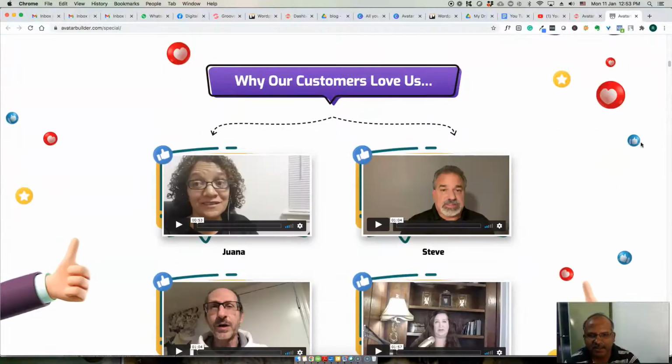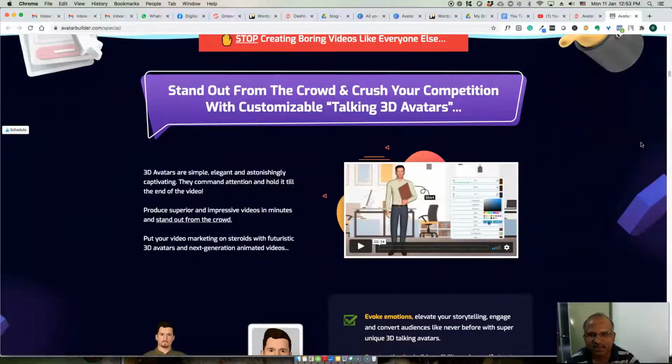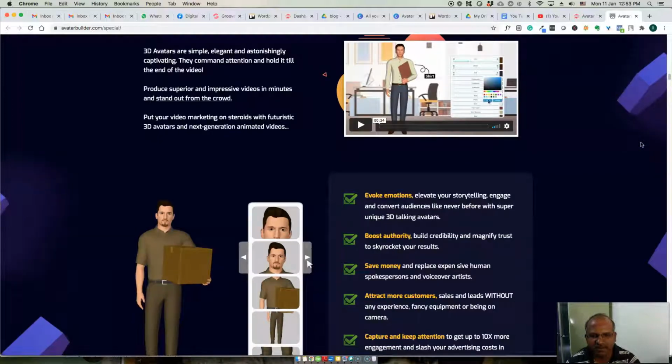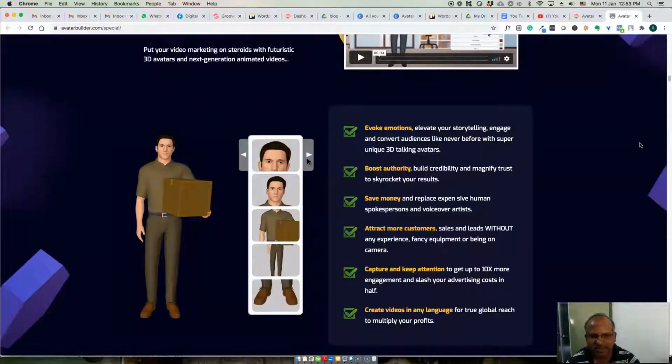Right? So this is some of the customer testimonials. This is what you can do with your 3D avatars. These 3D avatars are simple, elegant, and astonishingly captivating. So you can easily create simple 3D avatars. You can evoke emotions, you can boost authority, you can save money, right? Attract more customers, capture and keep attention, create videos in any language. That is one of the best things.